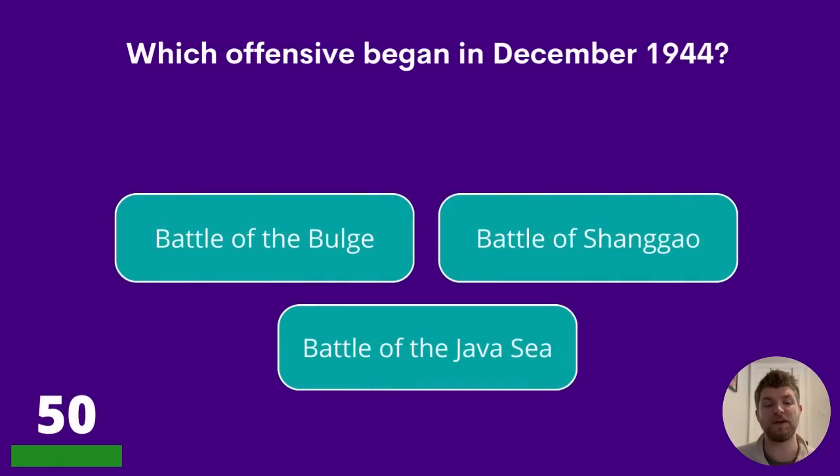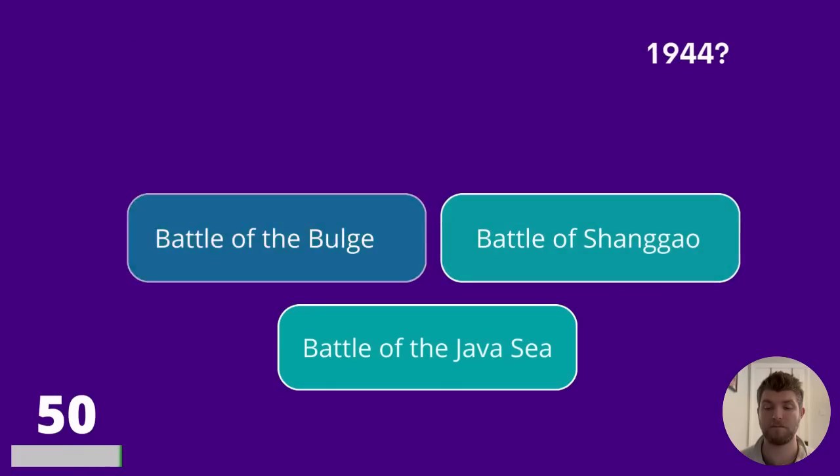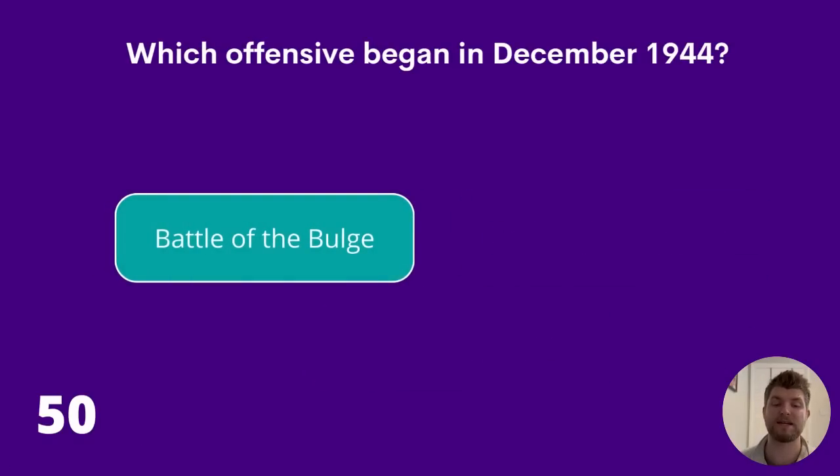50. Which offensive began in December 1944? Battle of the Bulge, Battle of Shangao, or Battle of the Java Sea? The answer is Battle of the Bulge.